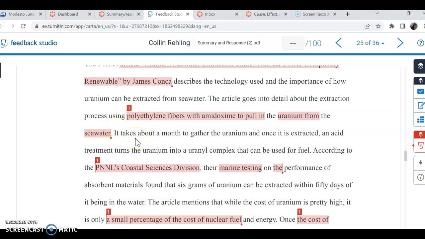And what you have to do is restructure the sentence and pick a new subject when you paraphrase. So, "Article goes into detail about the extraction process." Okay, so you pick a new subject. You have to rearrange the sentence. So you might say, the article goes into detail about how seawater can be broken down into its components. Or something like that.